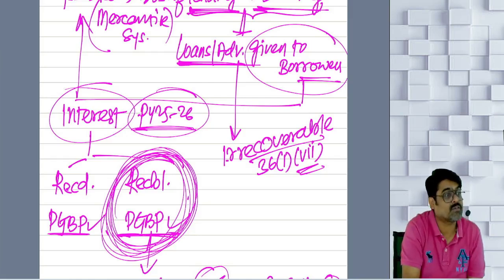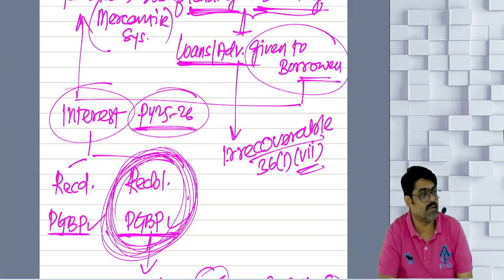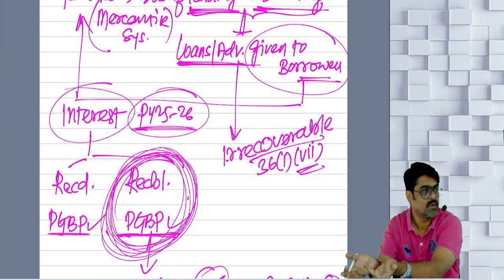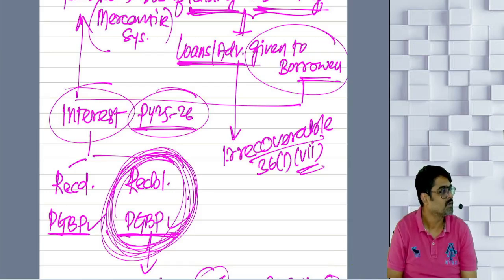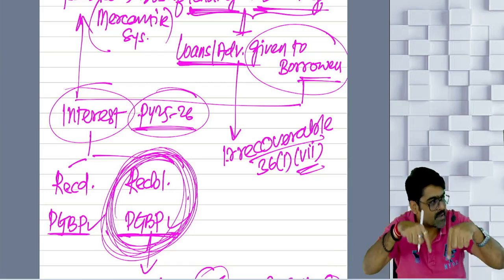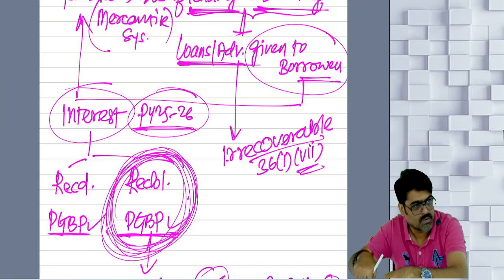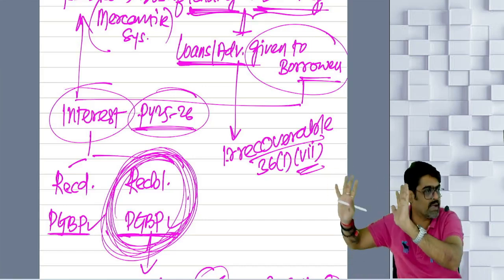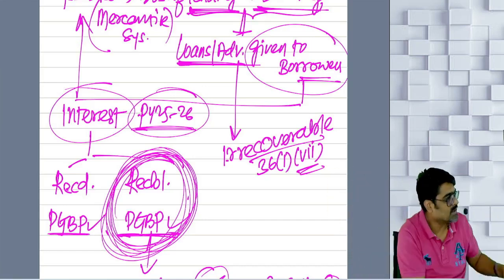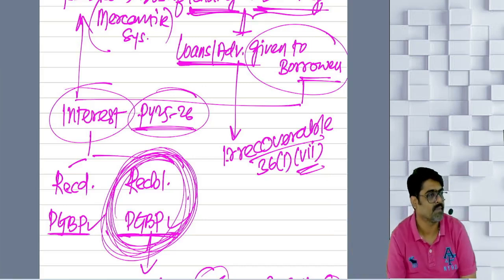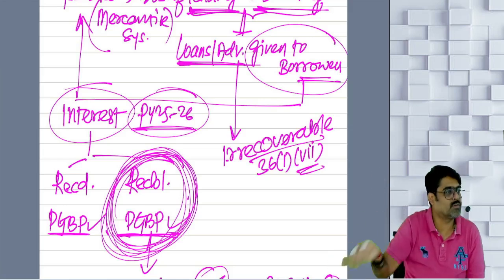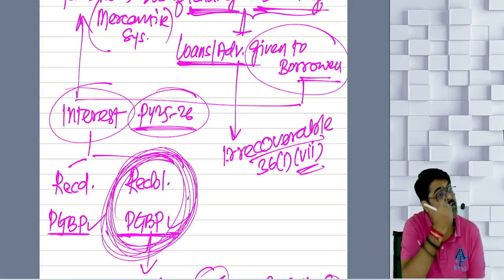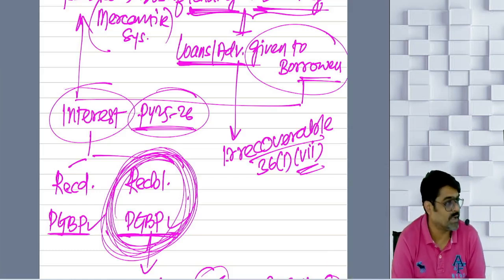In your business, whatever loans and advances are given in the course of your business, your nature of business is to grant such loans and advances. So whenever the loans and advances are given by you, and if they become irrecoverable, they will also be allowed as a deduction, as bad debt. And any RDD created for them is also allowed, because it will be created as per statutory norms of RBI. Yes or no?